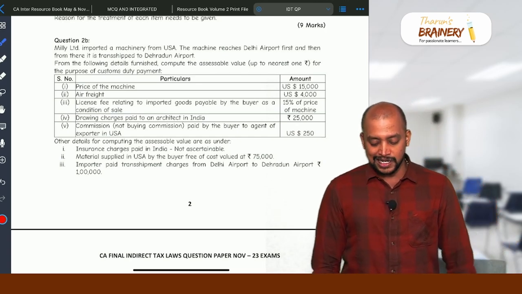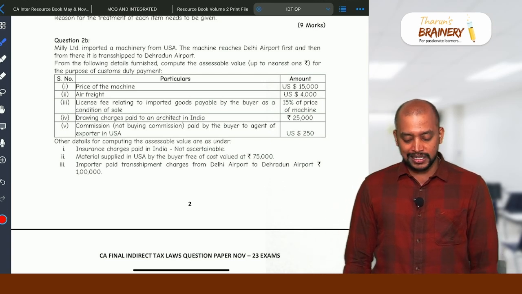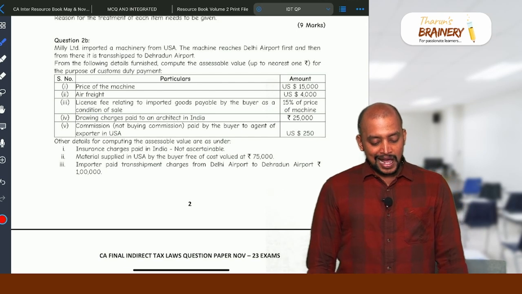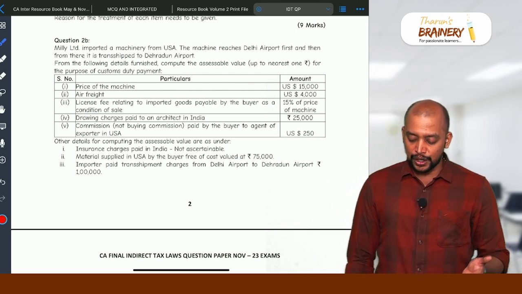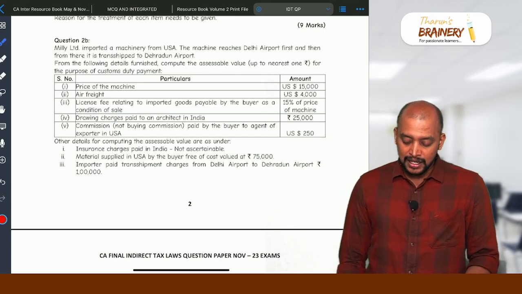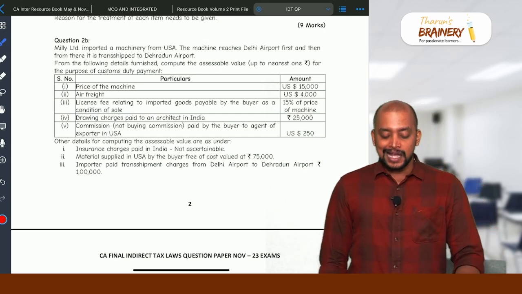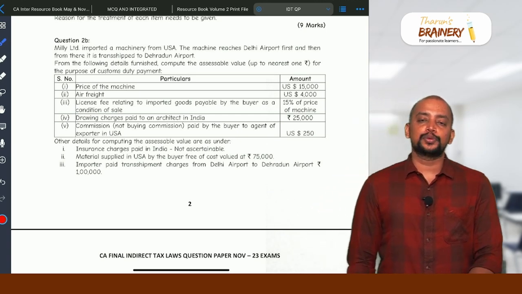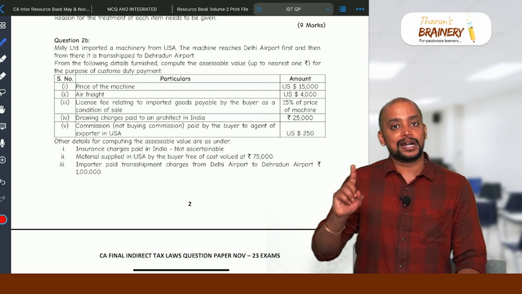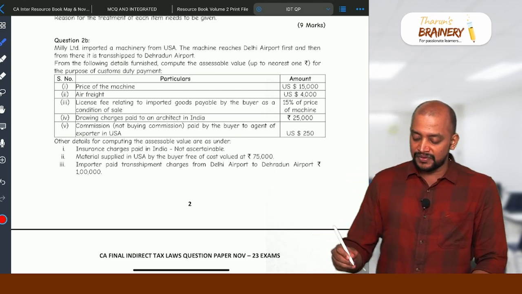Price of the machinery is $15,000. Air freight is $4,000. And license fee related to imported goods payable by buyer as a condition of sale, so that should be included in the FOB. Any license fee related to the imported goods payable as a condition of sale of goods to India will be part of FOB. So price of the machine will be taken as FOB.